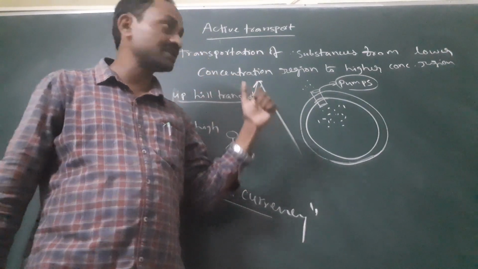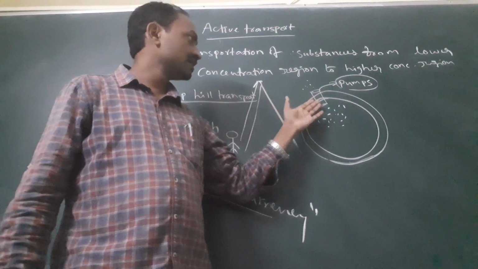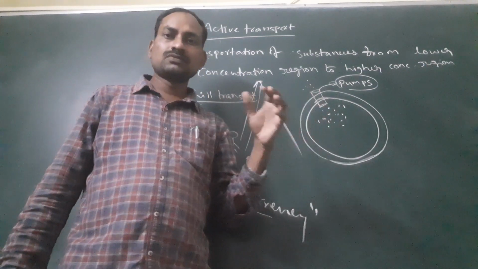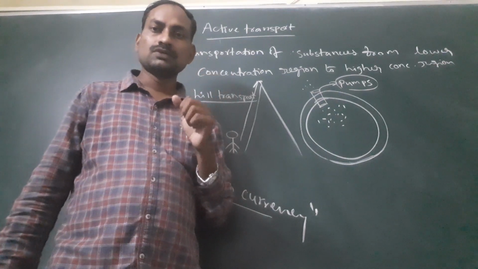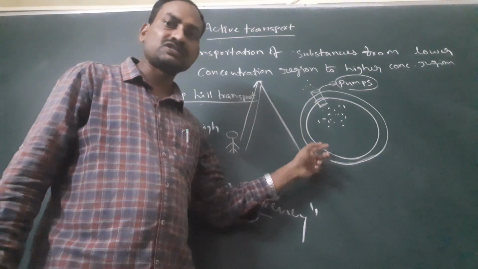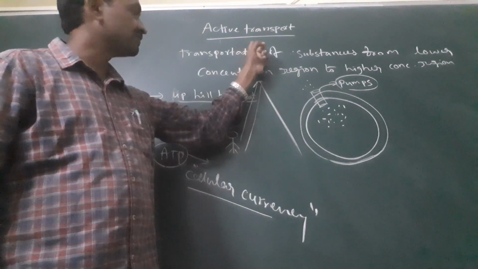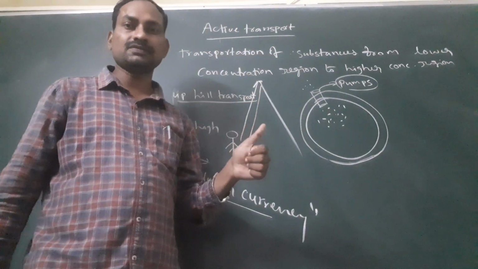Selectivity is present in this transporter's mechanism. These pumps only transport selected, specific molecules. So specificity is present in active transport, and yesterday we discussed it in facilitated diffusion.